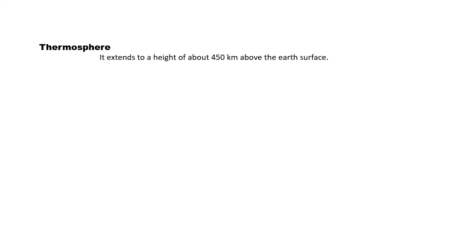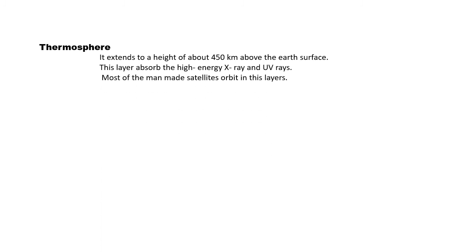Thermosphere. It extends to a height of about 450 km above the Earth's surface. This layer absorbs high energy X-rays and ultraviolet rays. Most of the man-made satellites orbit in this layer.